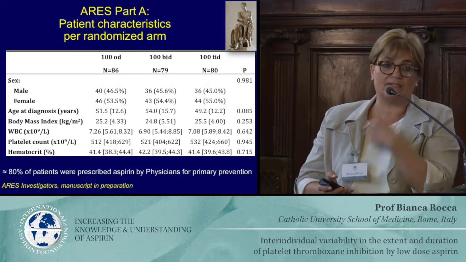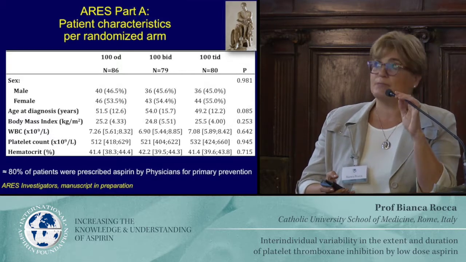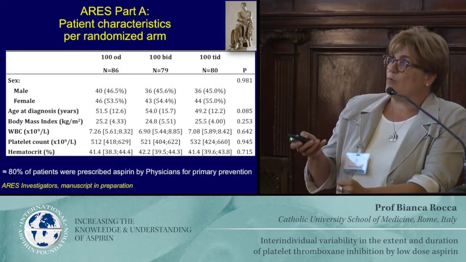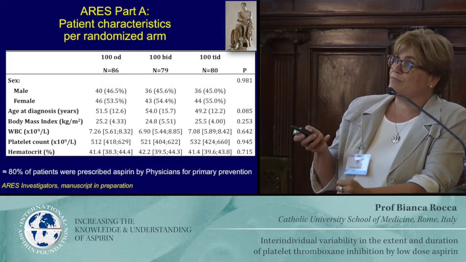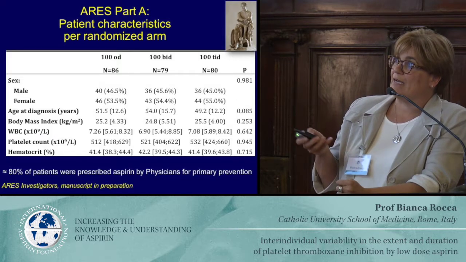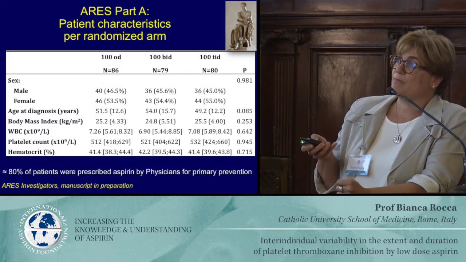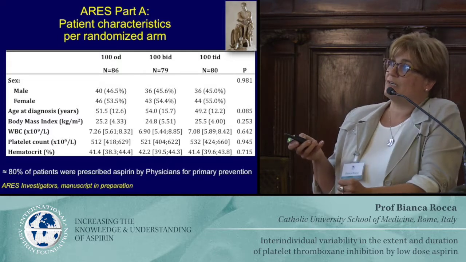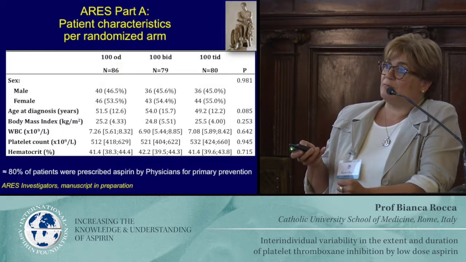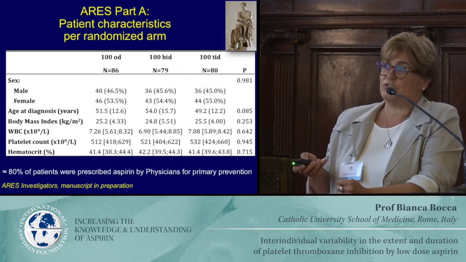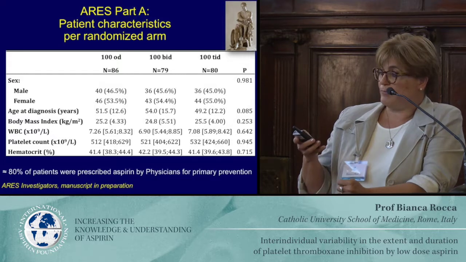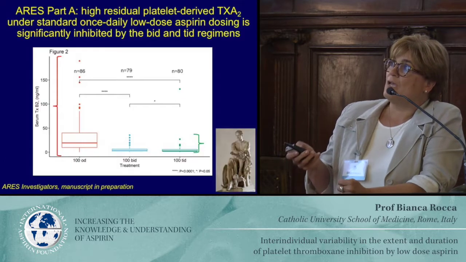So we randomized 246 patients. They were well balanced in terms of males and females. They were relatively young, 50 or a little more than 50 years of age at diagnosis, pretty lean, 25 kilograms per square meter as body mass index, and the large majority of them were on aspirin for primary prevention.